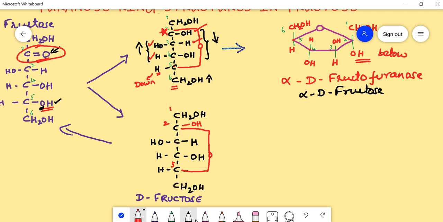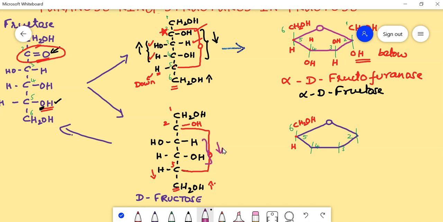Okay, then how can we represent this in the ring form? We can write the fructofuranose like this, and we'll number them. This is the 6th carbon, this is the 5th carbon, 4th, 3rd and 2nd carbon. Let's see how they come. This is the 5th carbon. To the 5th carbon, the group is always above, and this is below. CH2OH and hydrogen.